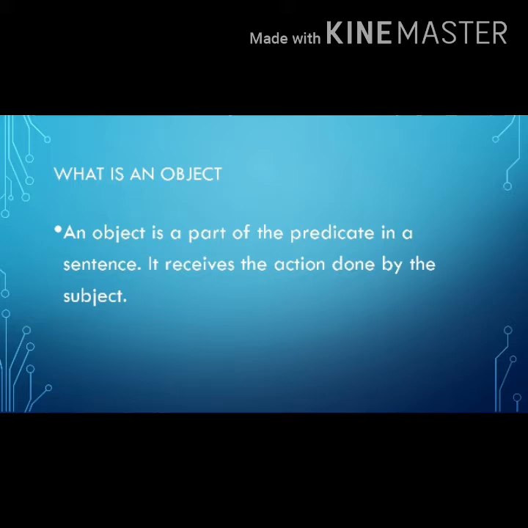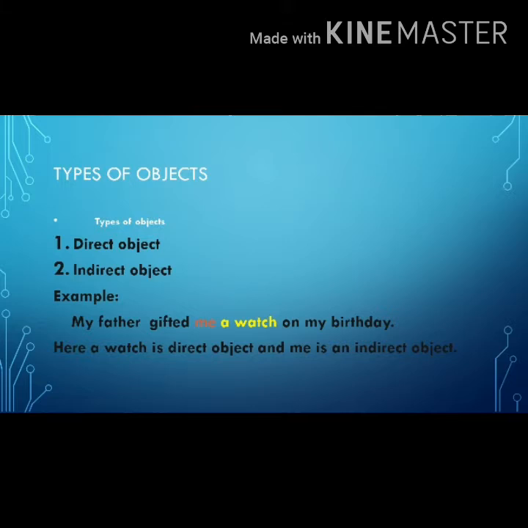An object is a part of the predicate in the sentence. It receives the action done by the subject. There are two types of objects within a sentence. First, direct object, and the second, indirect object. For example, my father gifted me a watch on my birthday. Here, a watch is direct object and me is an indirect object.